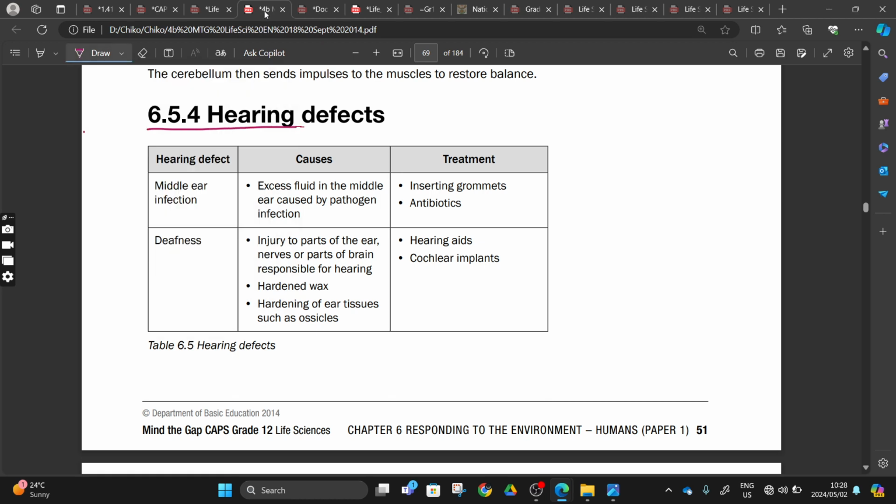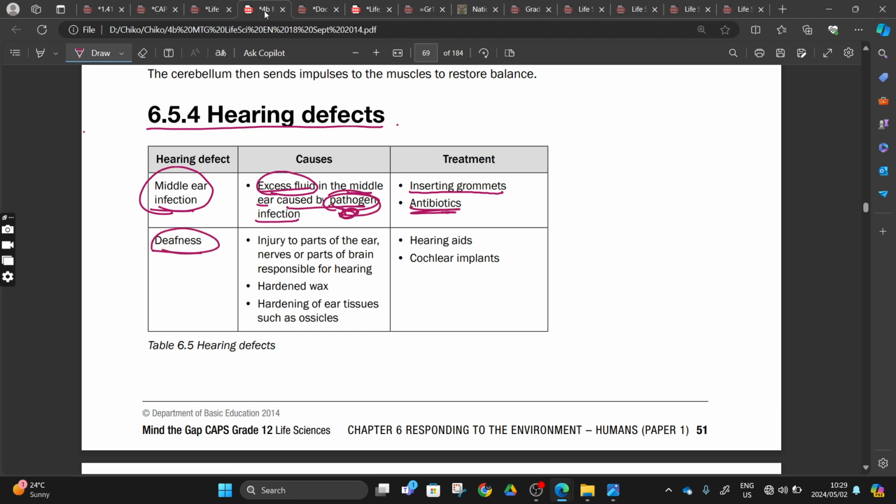So yes, from our MTG they're saying two types: middle ear infection and deafness, right? The cause of middle ear infection is excess fluid in our middle ear caused by pathogen infection. Pathogens can be bacteria, fungi, or viruses, anything that can cause our immune function to trigger. For treatment, we can insert grommets to remove this excess fluid, or we can use antibiotics to kill or eliminate these pathogens.